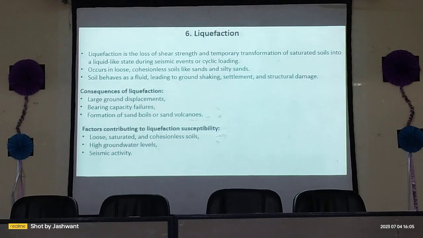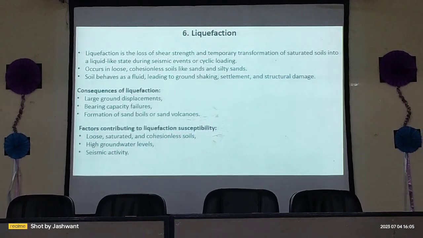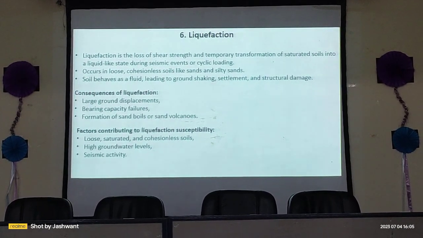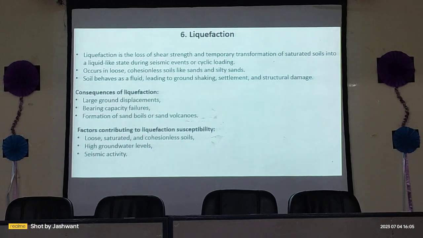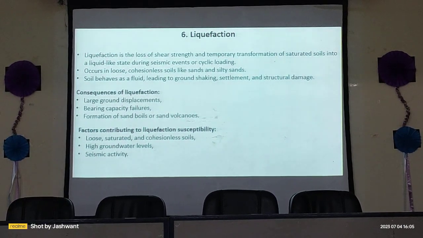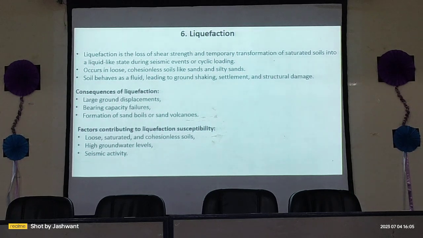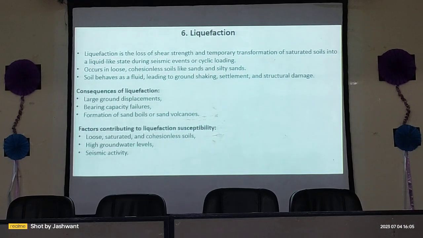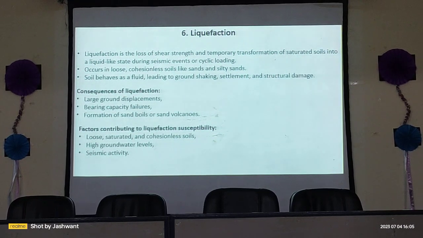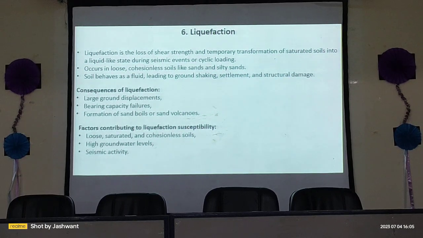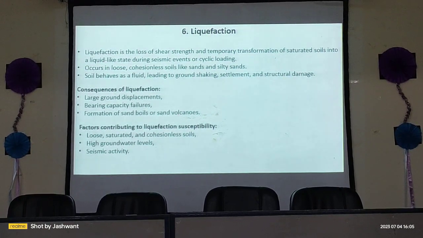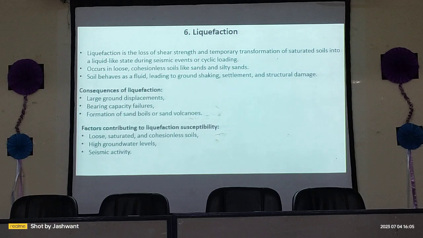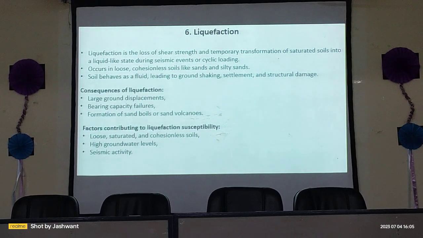Liquefaction. It is when seismic events or cyclic loading occur in a saturated soil, then the shear strength of the soil is lost and it transforms into a liquid-like state. This basically occurs in sandy and silty sand. Soil behaves as a fluid, leading to ground shaking, settlements and structural damage. The consequences of liquefaction are basically bearing capacity failure, large ground displacement, and formation of sand volcanoes. The factors are basically high groundwater levels and seismic activity.